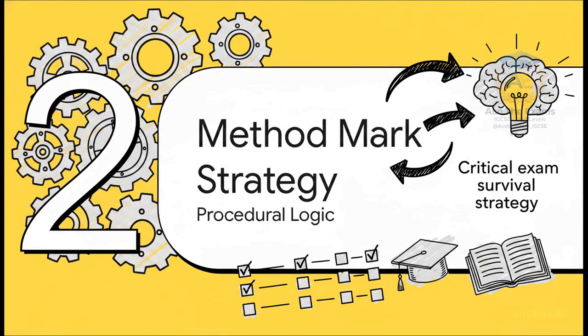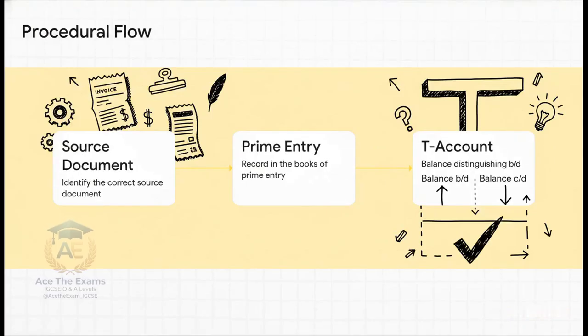Let's keep the momentum going with Section 2, the method mark strategy, procedural logic. Okay, this visible procedural flow is basically your advanced technical methodology for securing points, even in the worst-case scenario where your final mathematical balance ends up being completely incorrect.